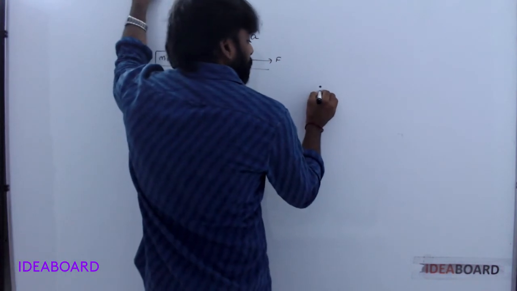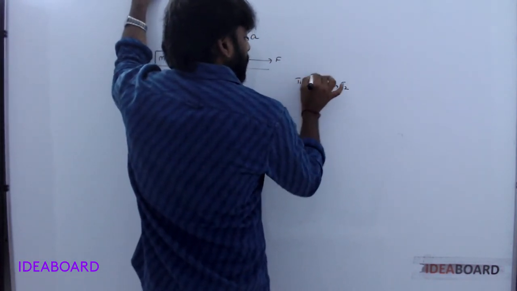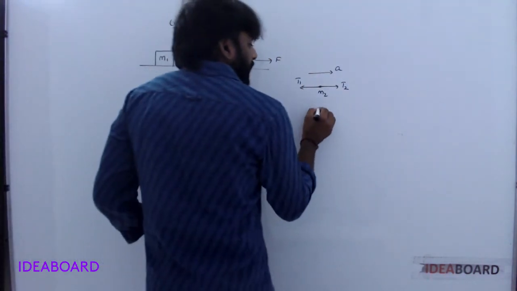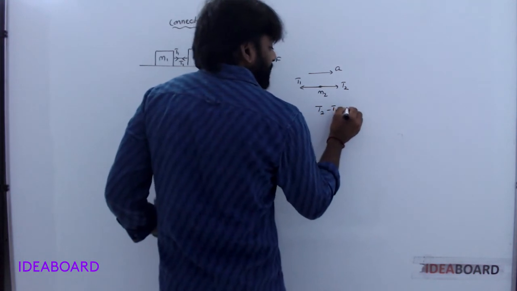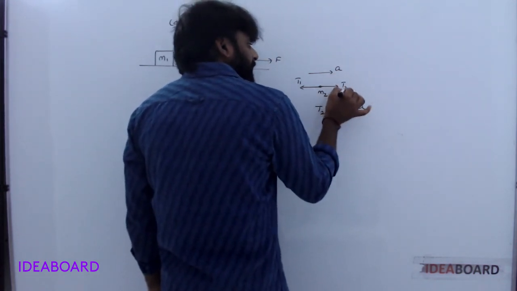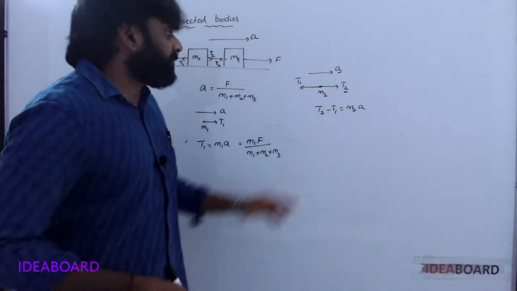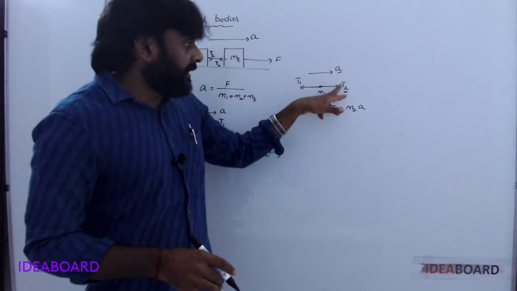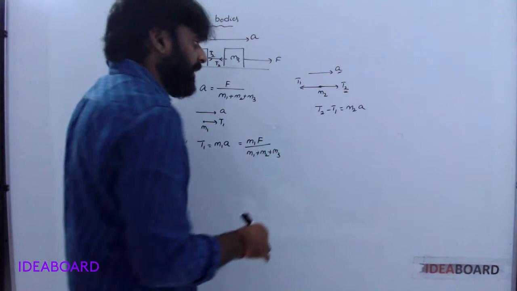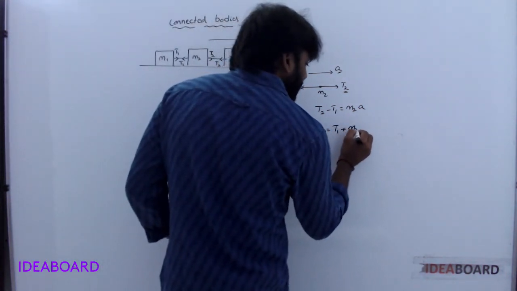Now consider M2. This side T2, this side T1. It moves with acceleration A. Write as T2 minus T1 is equal to M2A. Why have I taken T2? Because this force is more, based on the acceleration direction. Understood? Okay. So T2 is equal to T1 plus M2A.